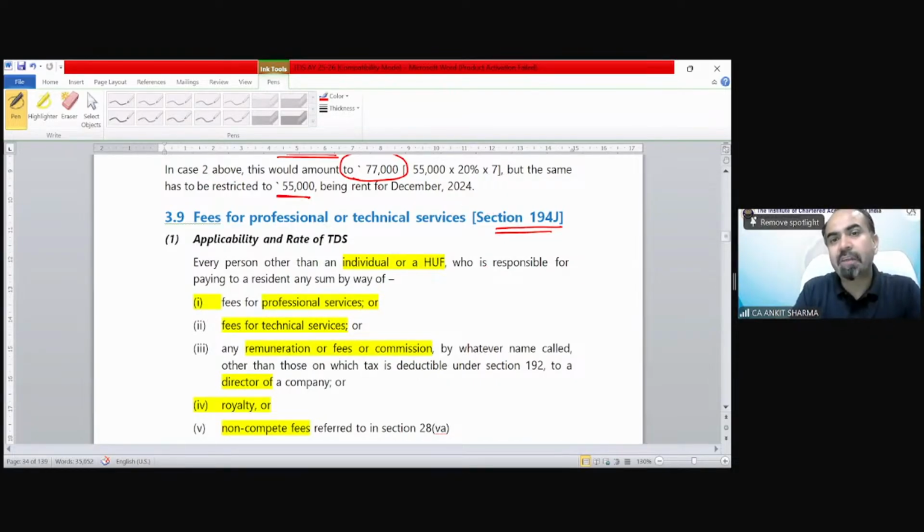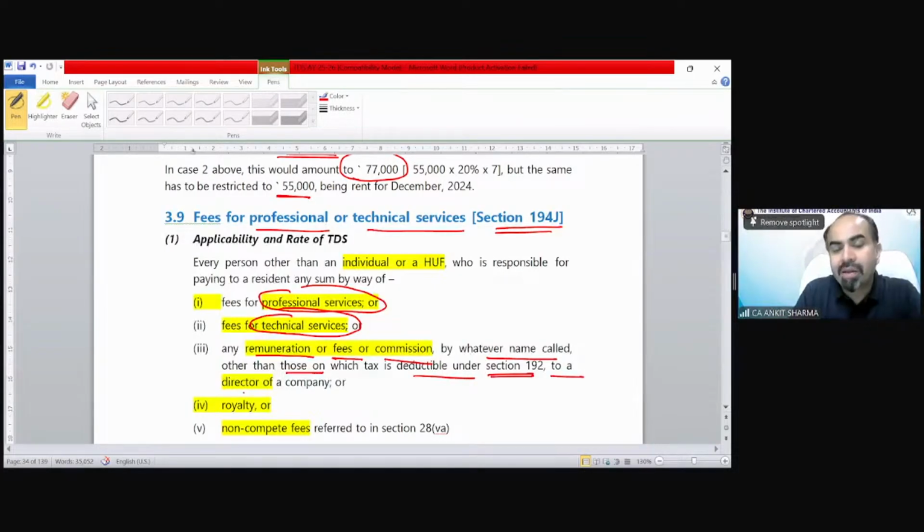So under section 194J, if you go with the heading, you will see this is for fees for professional or technical services. So you might be feeling that only 2 kinds of payment are considered in this section 194J. But that is not the reality. We have included professional services fees in this, technical services as the heading denotes, and also remuneration or fees or commission by whatever name called, other than those on which tax is deductible under section 192, to a director of a company.